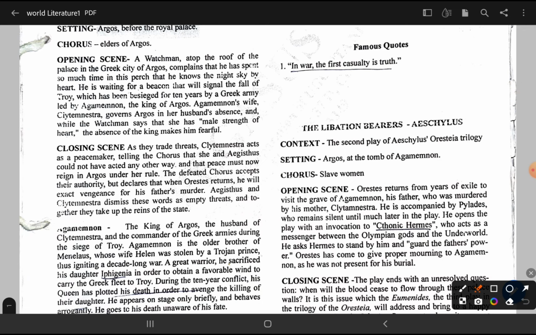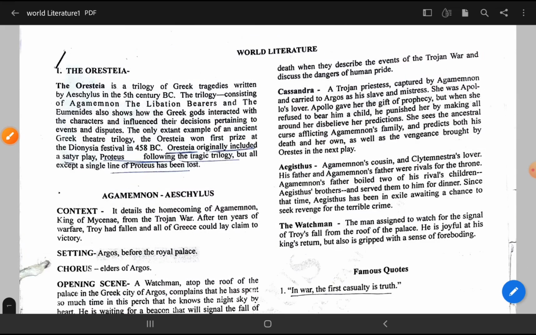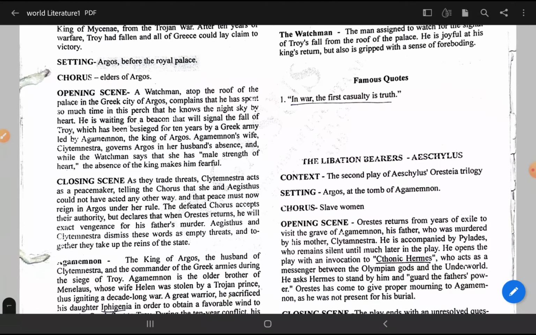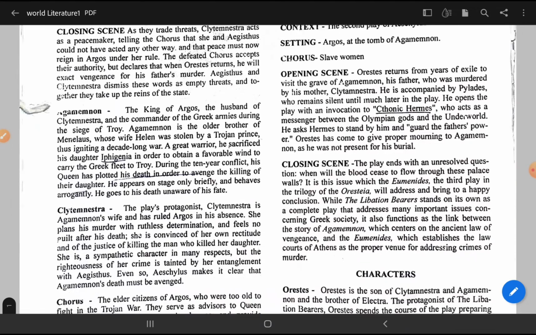Okay, so we have already discussed the work, context, setting, chorus, and opening and closing lines. You will definitely, 100%, find a question about any of these. You may be directly asked, what is the setting of the Oresteia? Okay, then there are some characters you can read by yourself.